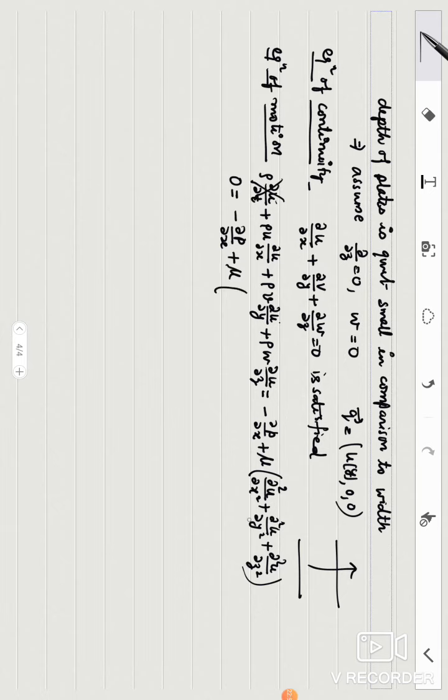Now come to this side, delta 2u/delta x2, second derivative of u with respect to x not possible, second derivative of u with respect to y2, yes, it is possible. Then second derivative of u with respect to z2 is again not possible. So you are left with this equation.